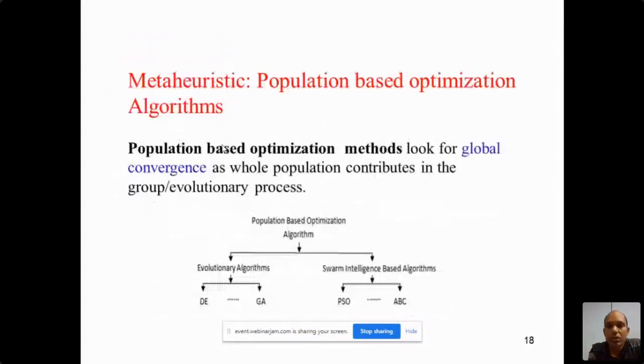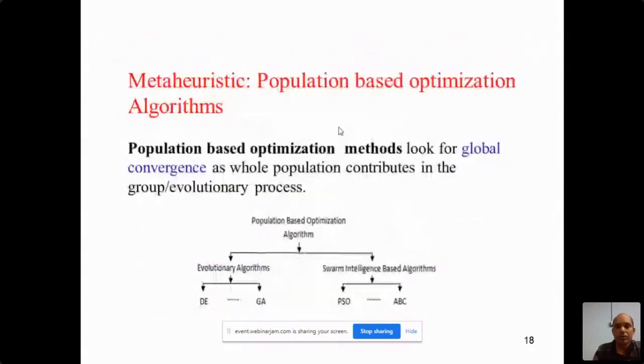Now let us discuss the metaheuristic. Metaheuristics are basically known as population-based optimization algorithms. We have evolutionary algorithms and swarm intelligence-based algorithms. In evolutionary algorithms, we have the genetic algorithm and differential evolution. These are the key algorithms. For swarm intelligence-based algorithms, we have particle swarm optimization and artificial bee colony optimization.